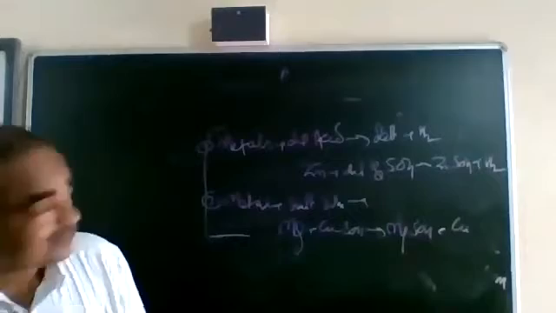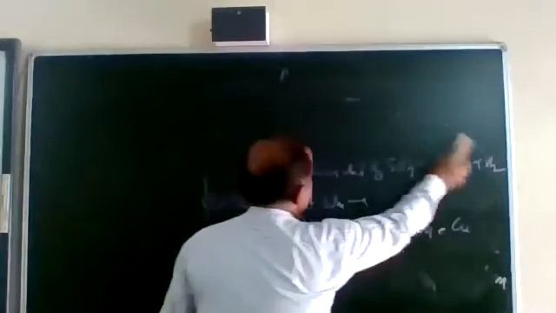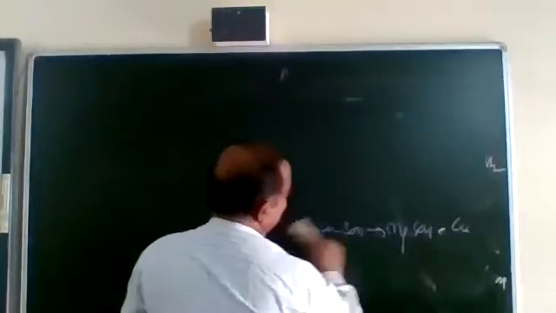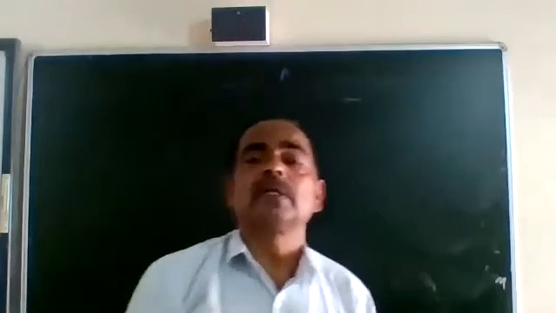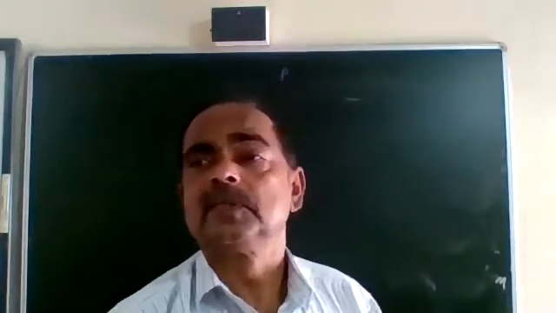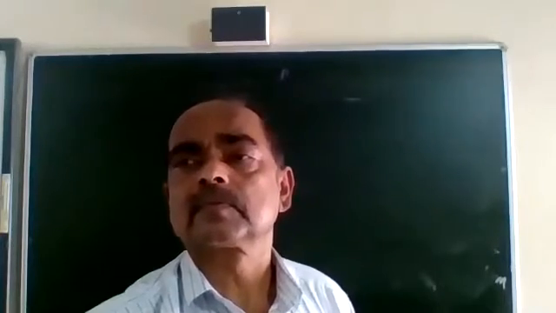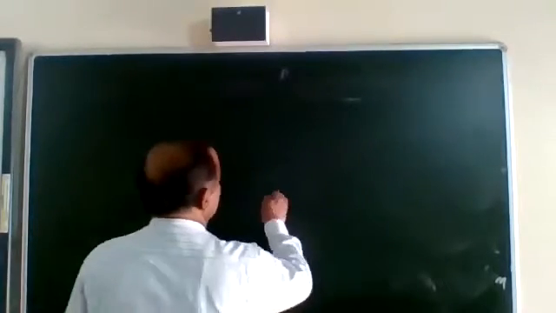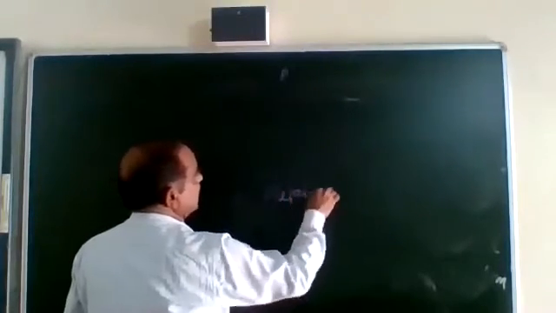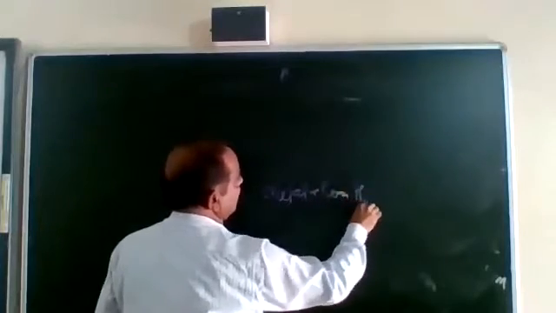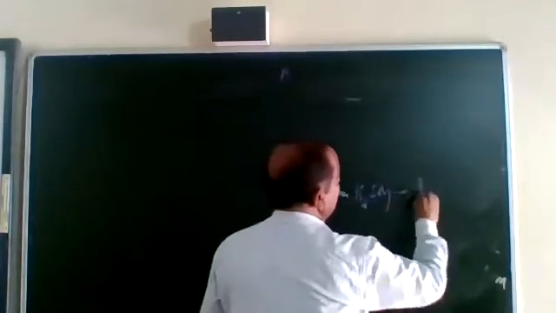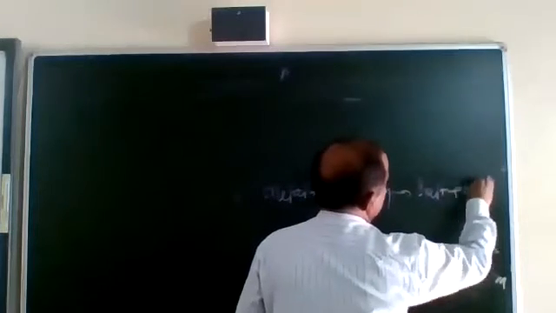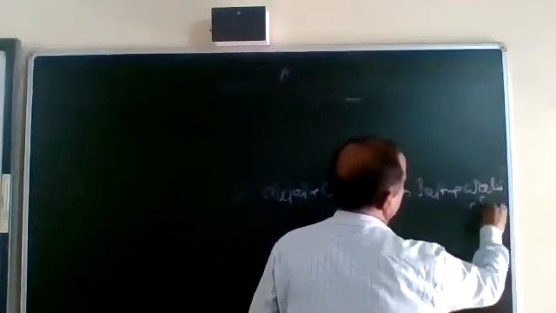The next one, the reaction of metals with concentrated acid. We have done that also just now. Reaction of metals with concentrated acid. When a metal is reacted with concentrated H2SO4, then we will be getting a salt plus water plus sulfur dioxide.